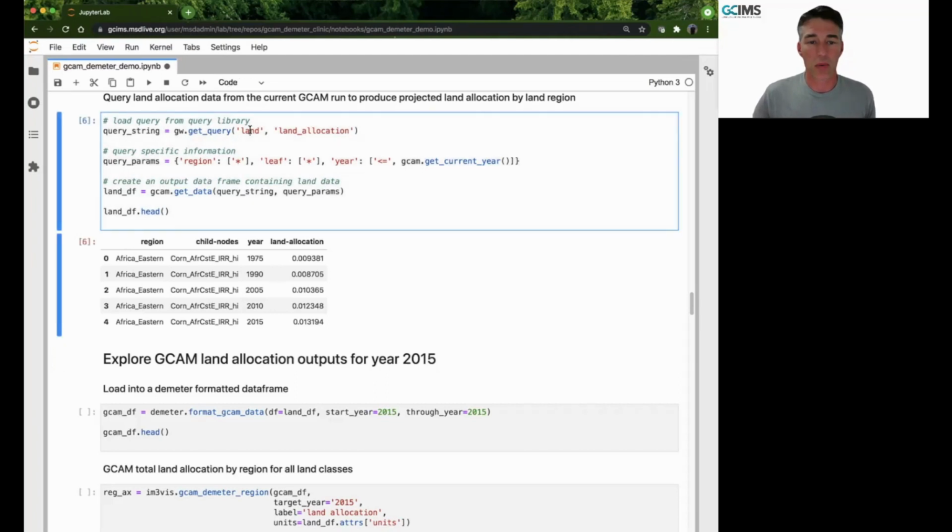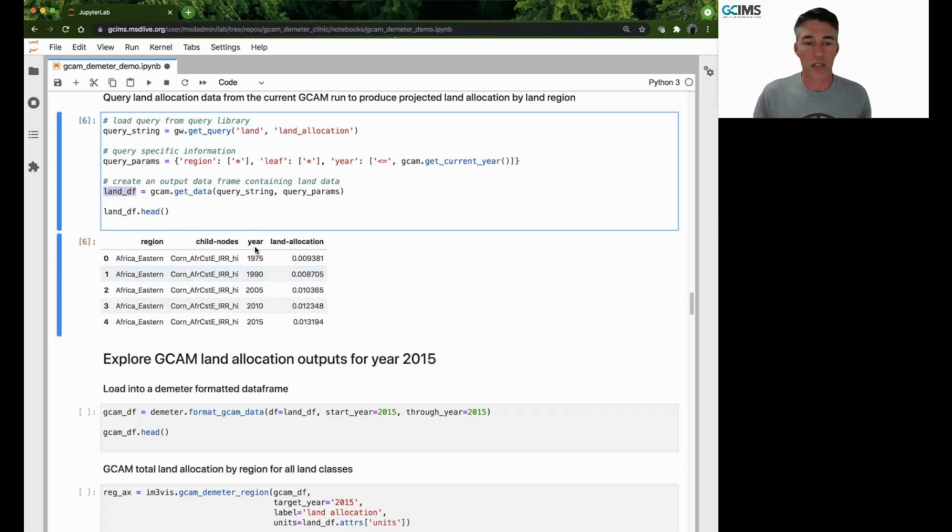We simply say we want land and land allocation, and then we give it our parameterization, which is, in this case, we want all regions, all leaves, and the year less than or equal to the current year that we're running. This get data method allows us to retrieve that information and store it in a pandas data frame, which you can see here is pretty standard if you've worked with GCAM land data before.